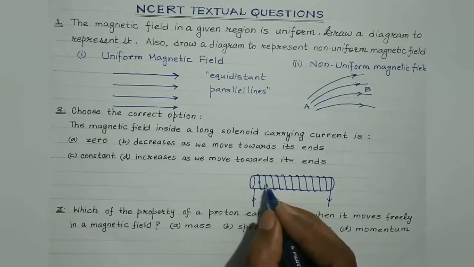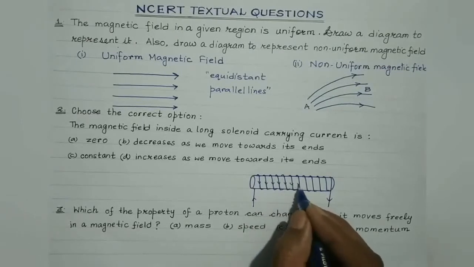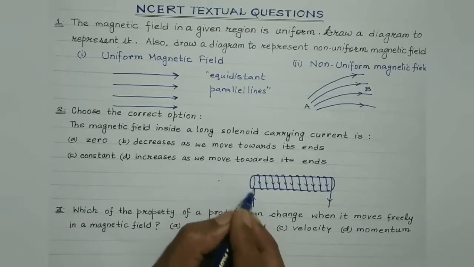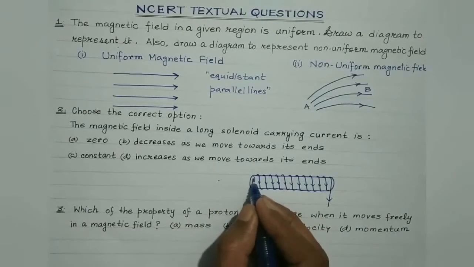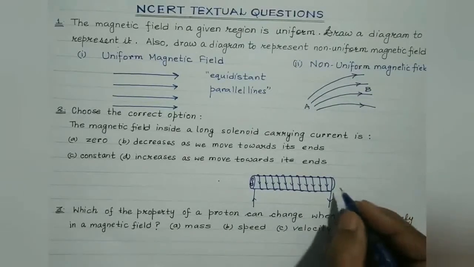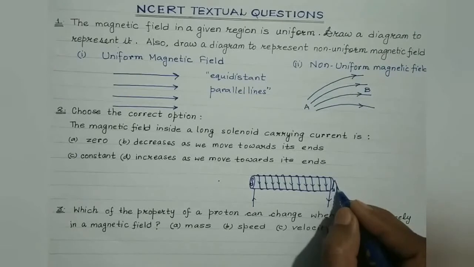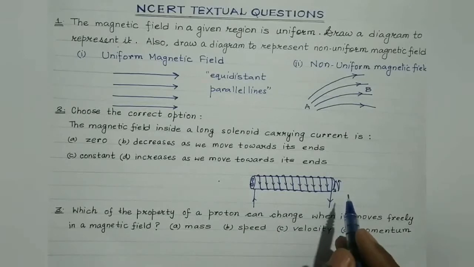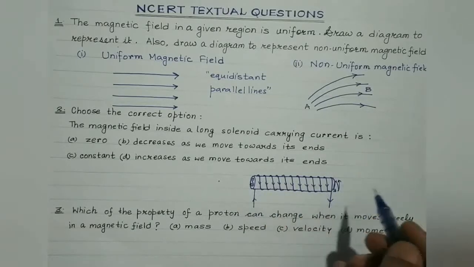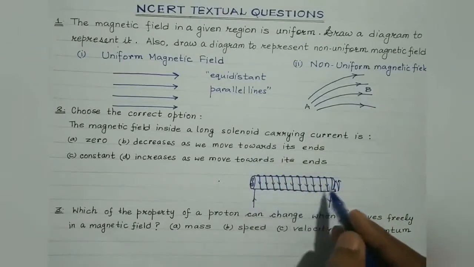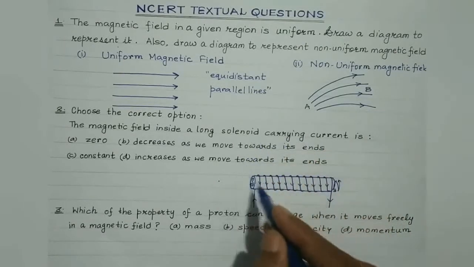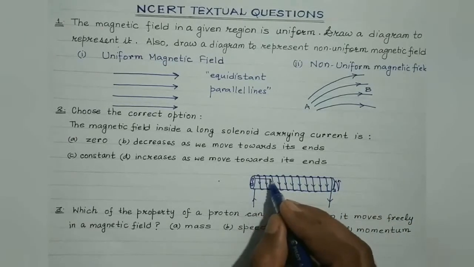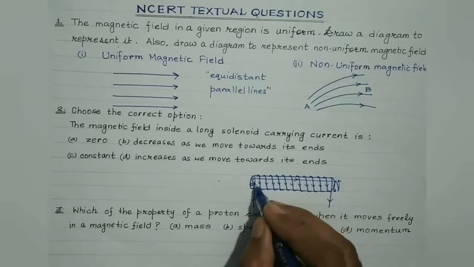So suppose current is flowing along this direction. So looking from here, the current is flowing in the clockwise direction, isn't it? So this end will behave as the south polarity, while the other end of the solenoid will behave as the north polarity. And students, we are aware, inside the solenoid, the magnetic field lines are directed from south to north, and outside it is directed from north to south, so that the field lines are in the form of continuous closed loops. So if the solenoid is long, then here the field lines are almost straight and parallel, like this.